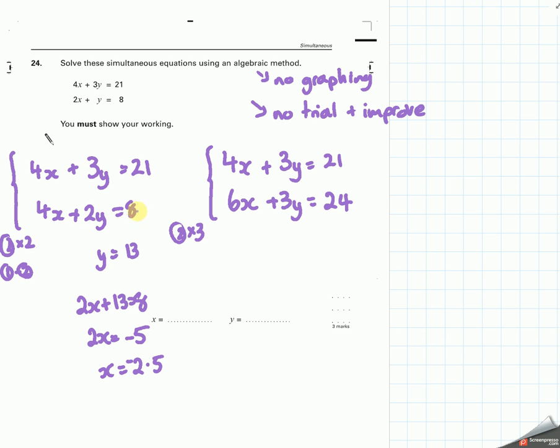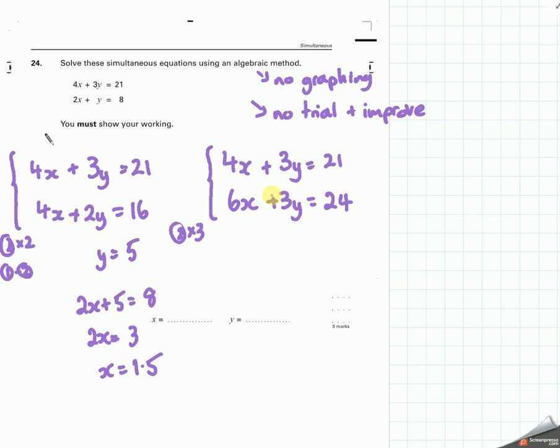I forgot to multiply this by 2 here. That's 16. So when I subtract, it's 5. So y over here is 5. It's 8. So 2x equals a positive 3 equals 1.5. Okay, so I made an error, but I've caught it because I'm using another technique.